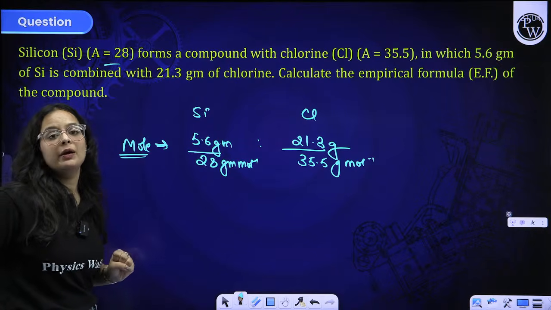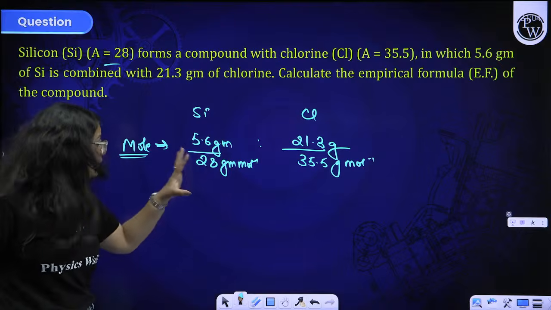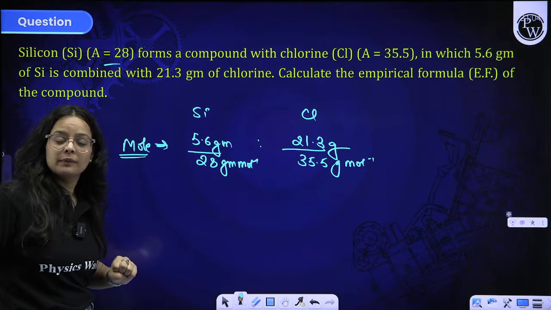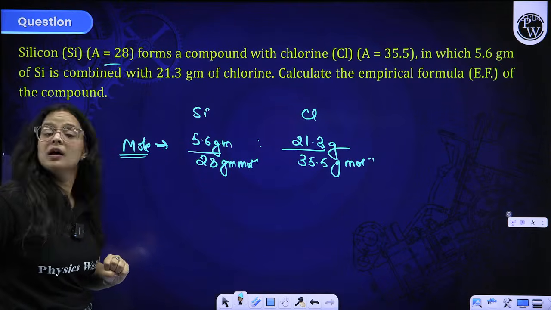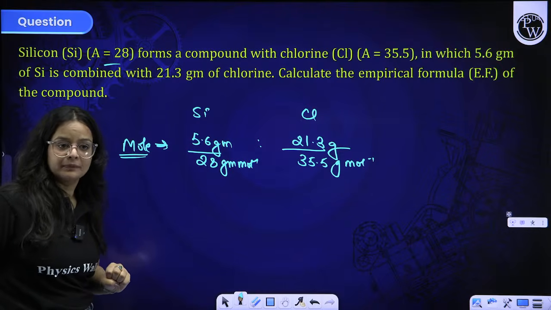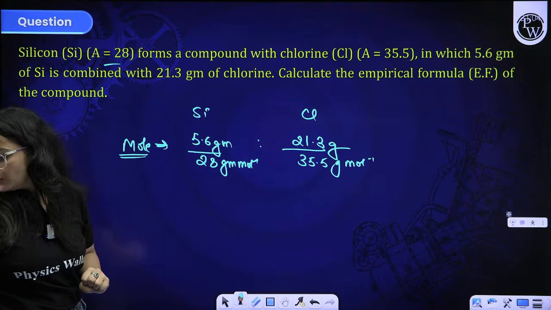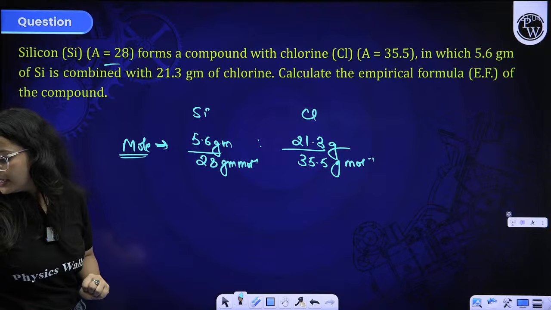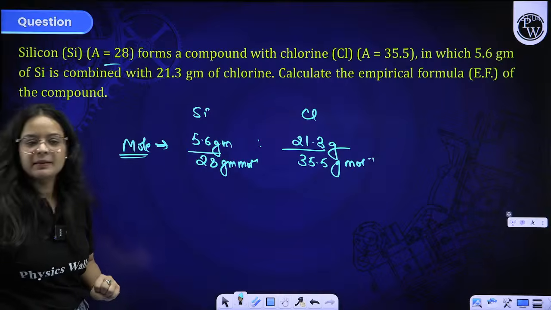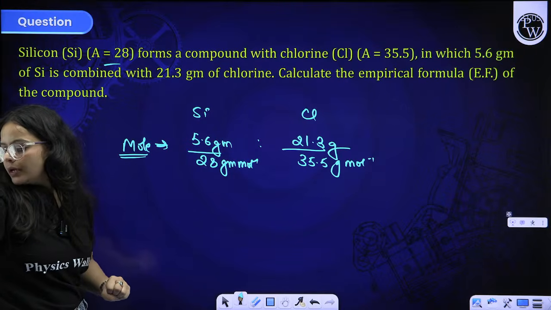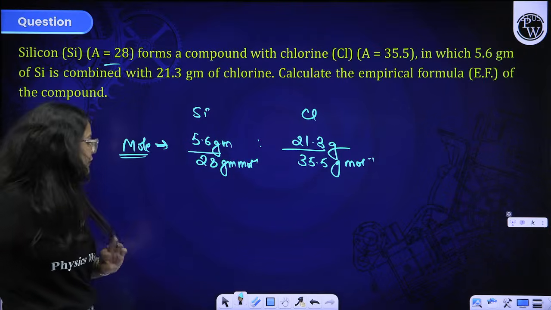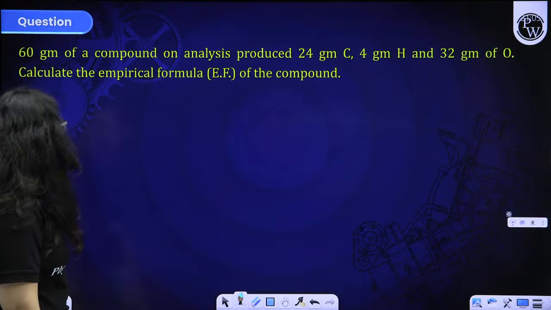Will you all be able to do this question on your own? This is the empirical formula part. Accordingly, you can solve the question. Okay, is it clear? Any doubt, any query so far? I think the concept is clear to you all, guys. Correct? Okay, fine. This is how you can find the empirical formula.